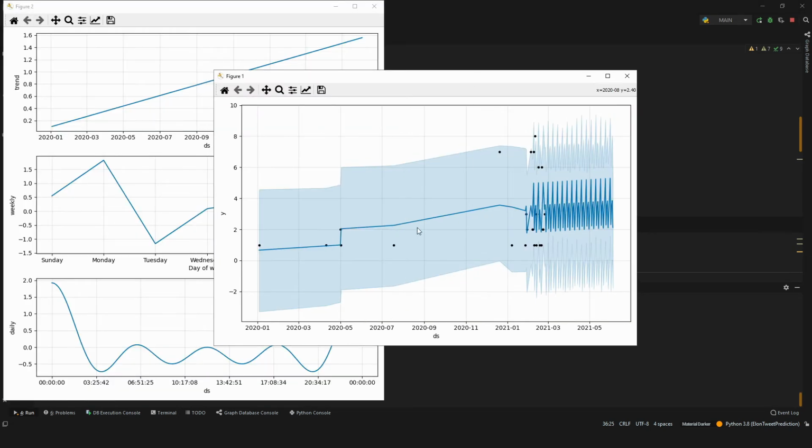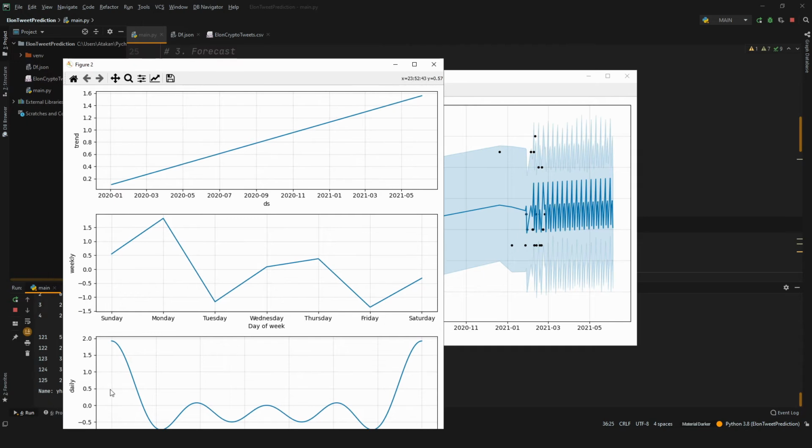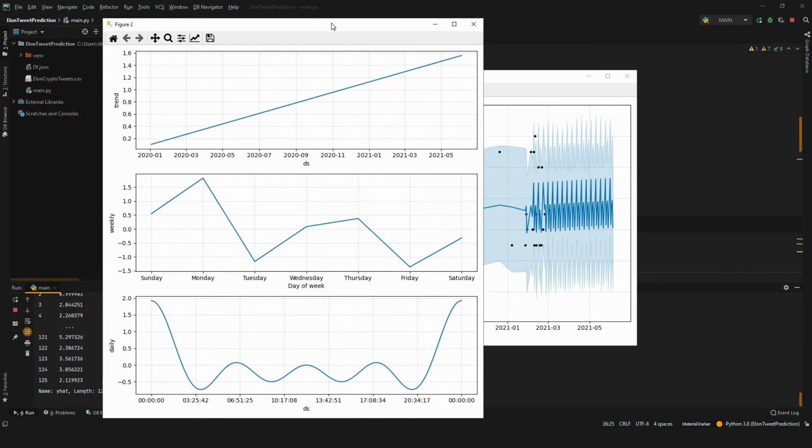As you can see in figure 1, we got the overall view of the prediction. The black dots correspond to the data we have given, the dark solid blue line corresponds to the expected values, and finally the light blue area is the possible range of these expected values. In figure 2, we got more information such as trend, weekly and daily stats.